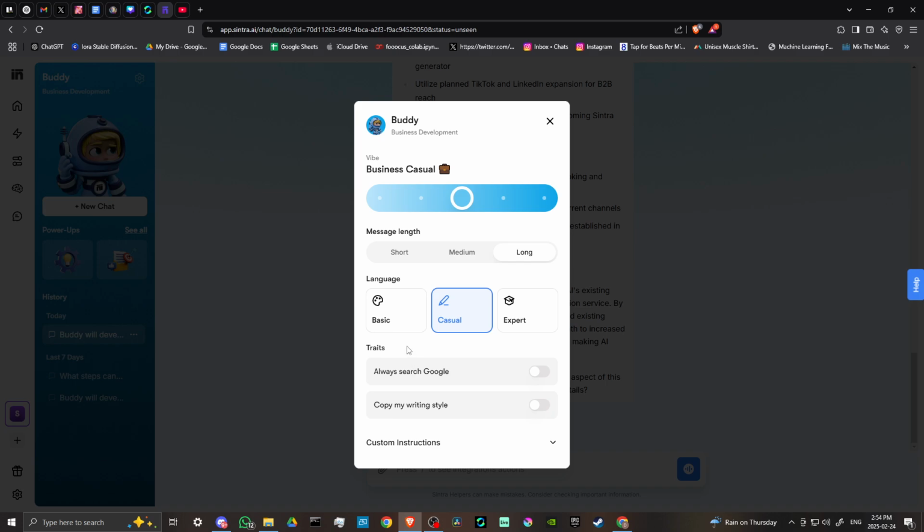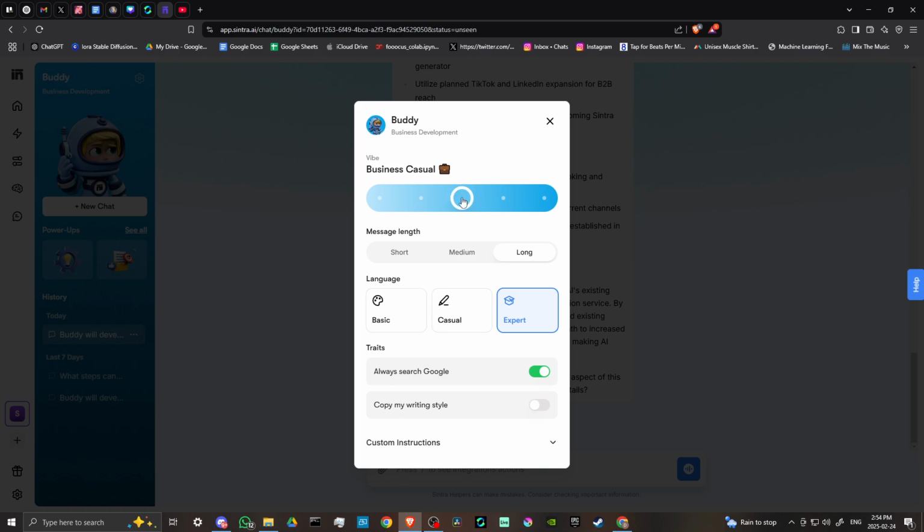Also, we have language: basic, casual, or expert. I'm going to go ahead and set that to expert. And we can also specify that we always want to search Google. So I'm going to go ahead and say yes to that because I think that's going to improve our responses. You can even specify here that you want to copy my writing style. Now, if that's something that is important to you, then by all means do that. That's not something that is too important for what we're doing, so we're just going to leave that for now.